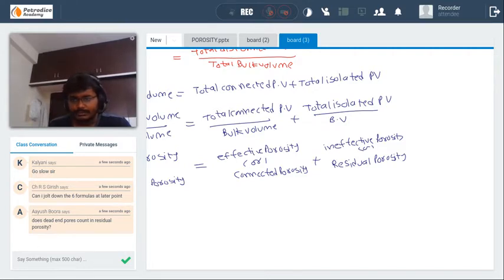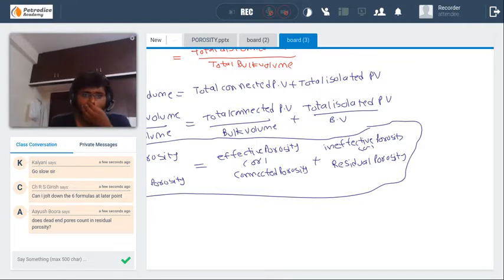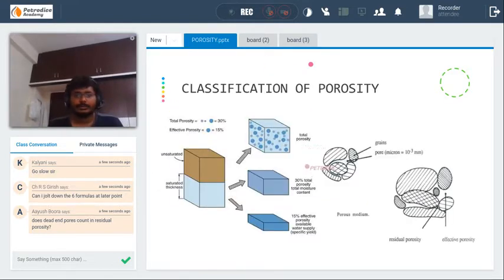Okay, this is a very important one. Try to remember this relationship. I think I already explained what is the difference between total porosity and effective porosity.